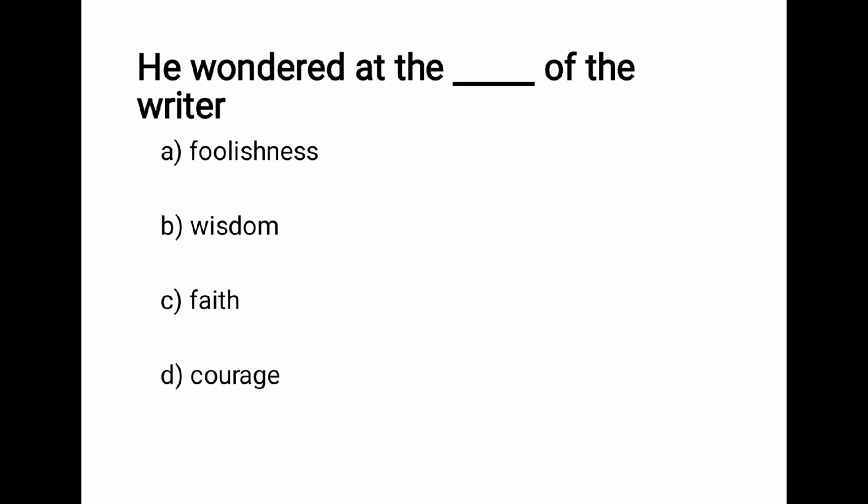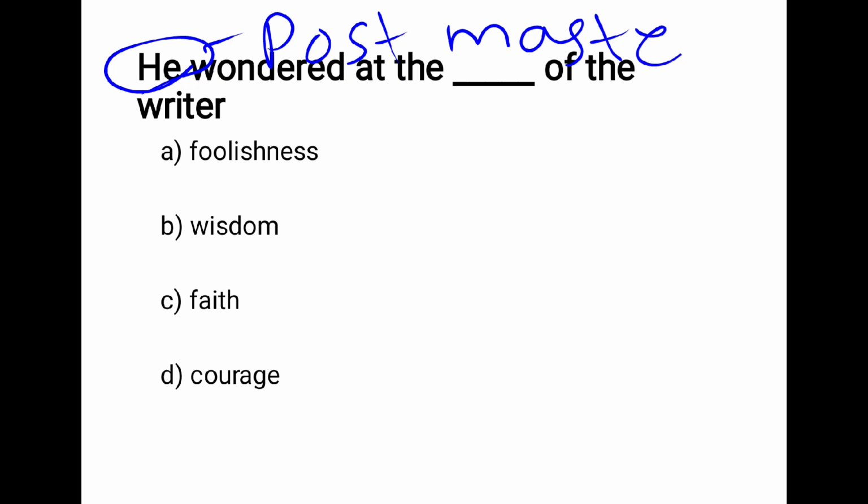Next question. He wondered at the ___ of the writer. There may be a question in your mind. Whom does he refer to? Try to guess. He refers to the postmaster. Postmaster means the head of a post office. So he wondered at the ___ of the writer. Who is the writer here? Writer is Lencho.